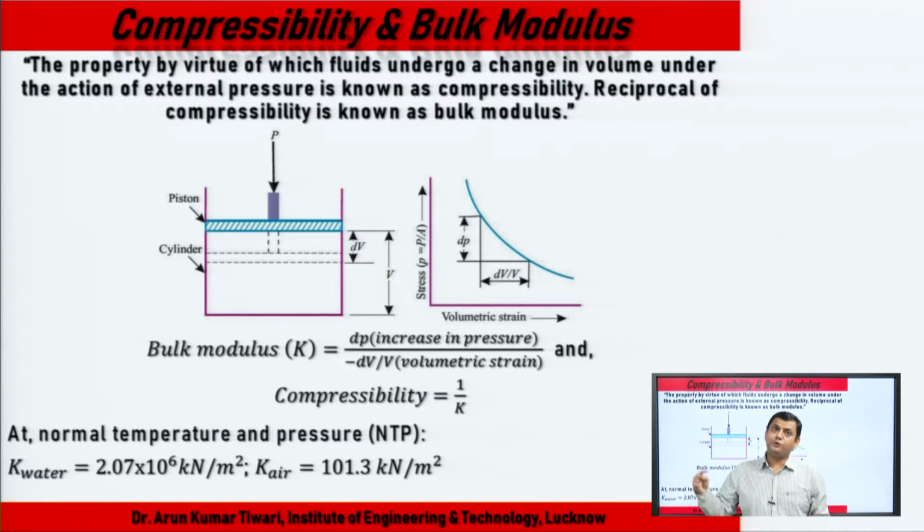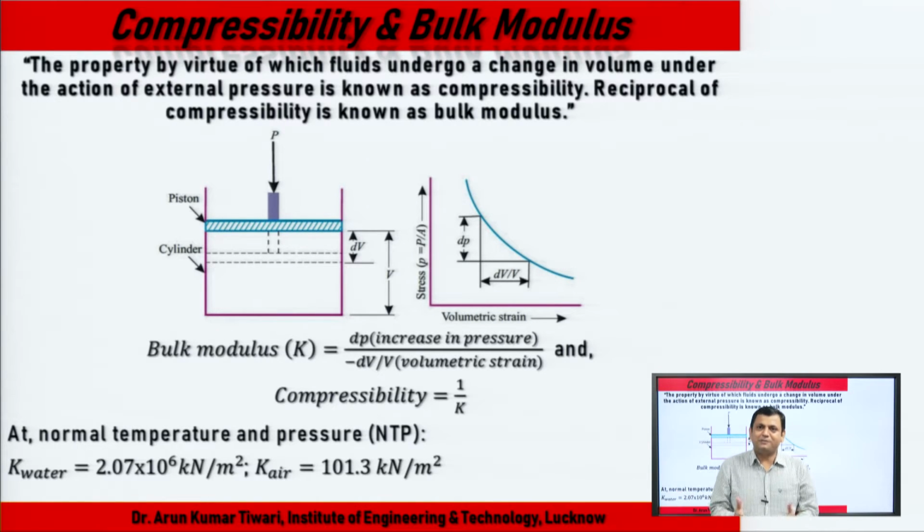Why is there a delta V change in volume? What is the reason? Due to external pressure.